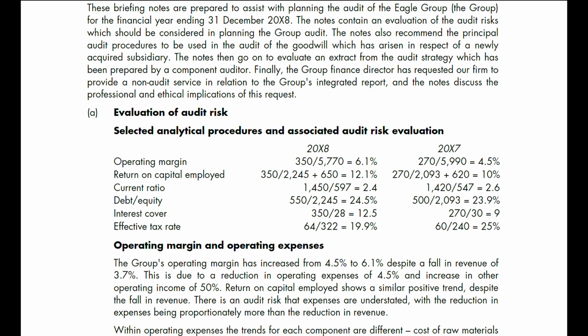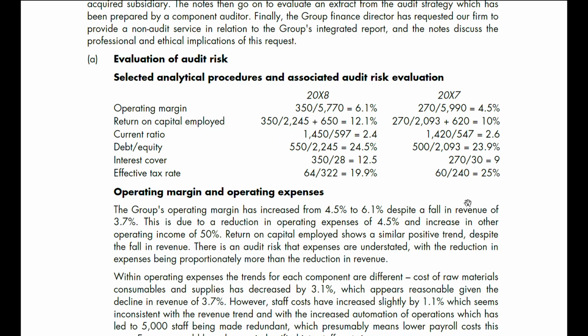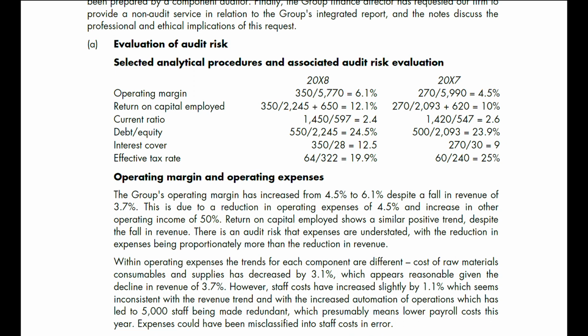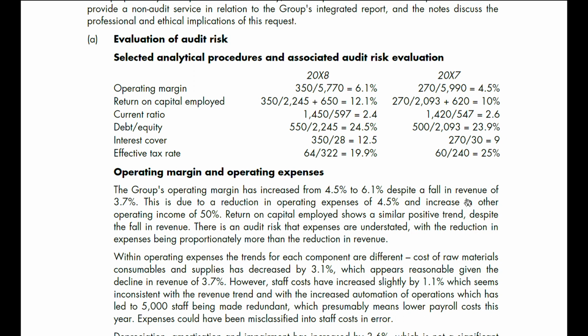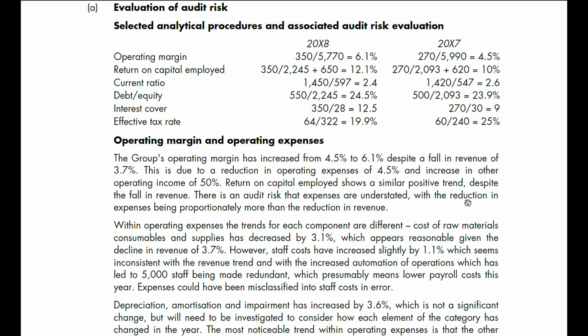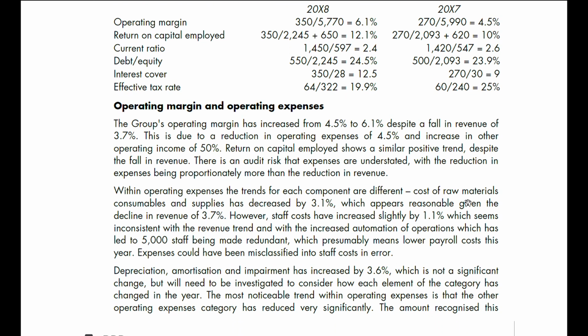A. Evaluation of audit risks. Selected analytical procedures and associated audit risk evaluation. We have operating margin, return on capital employed, current ratio, debt divided by equity, interest cover, effective tax rate, and operating expenses.